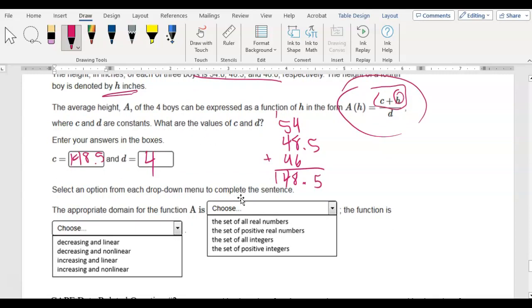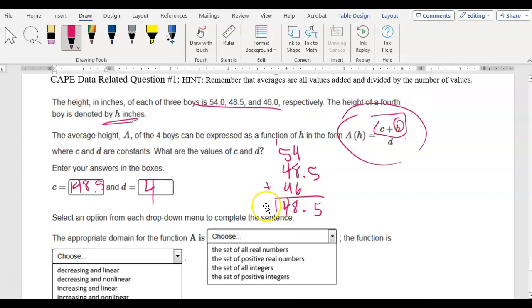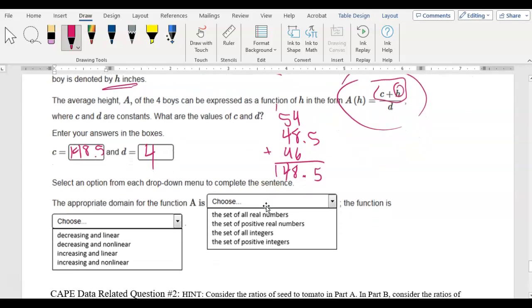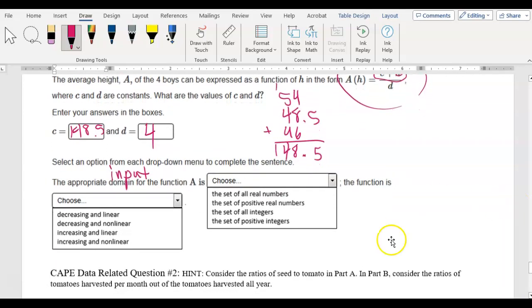And then it says select an option from the drop-down menu. So the appropriate domain for function A. Domain means the appropriate inputs. Remember, the input that we're talking about is the value of the 4th boy's height, right? So remember, domain is inputs, and the input here is the 4th boy's height. And so would it be the set of all real numbers, the set of positive real numbers, the set of all integers, or the set of positive integers?